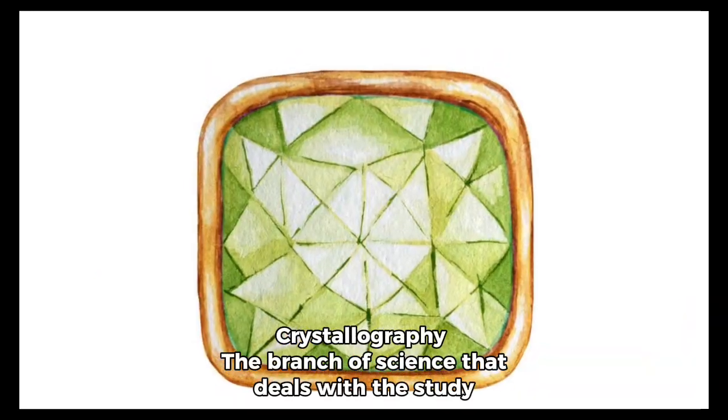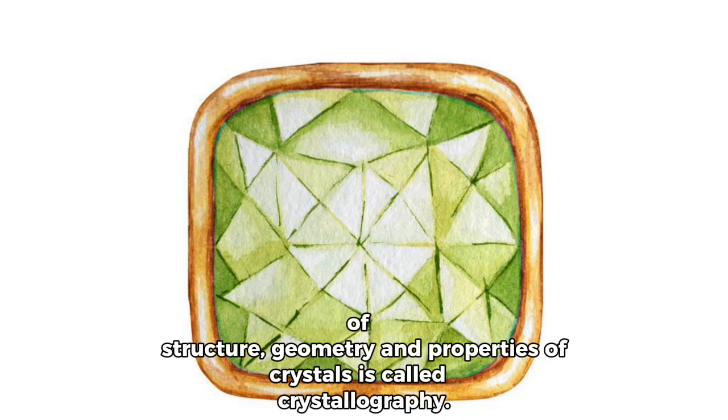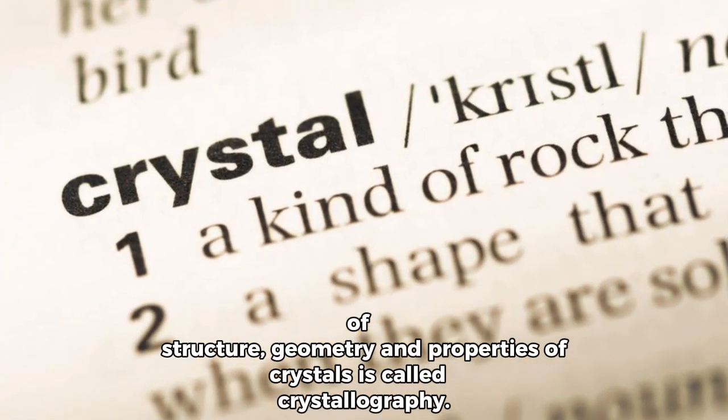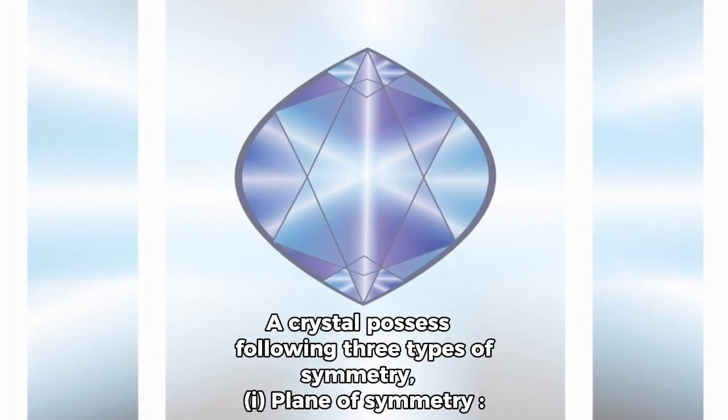Crystallography is the branch of science that deals with the study of structure, geometry, and properties of crystals. 1. Symmetry in crystal. A crystal possesses the following 3 types of symmetry.